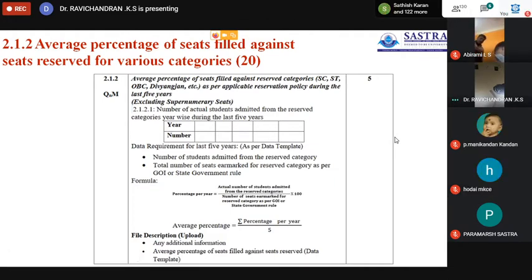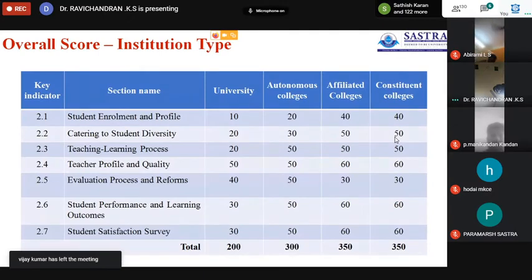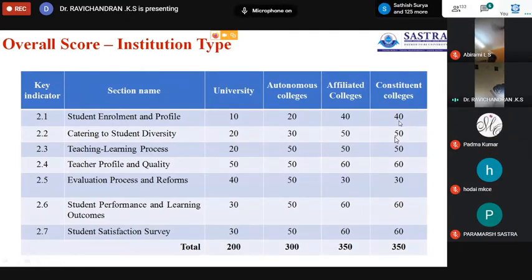Okay, so as per 2.1 student enrollment and profile, the 40 marks go to two things: the average number of admissions made during the last 5 years, and the average percentage of reserved categories filled during the last 5 years.